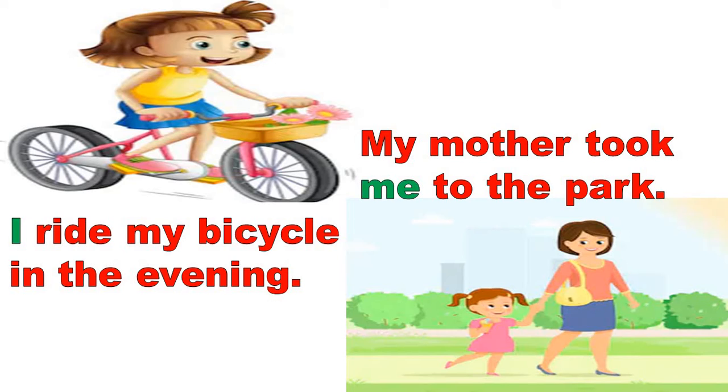Students, one very simple formula to find what we have to use. If you have to add something before the verb, for example, in the first example, ride. Before ride, I have to add a personal pronoun. I'll use I because ride is a verb. But if I have to add a personal pronoun after the verb, for example, in the second sentence, the verb is took, and after took, if I have to use a personal pronoun, I'll use the objective pronoun. That means me. I hope you have understood this much. Is it clear to you?